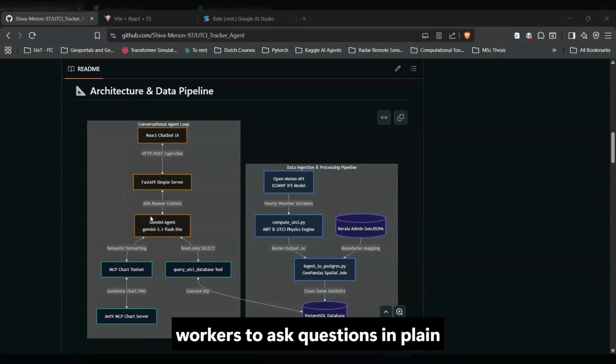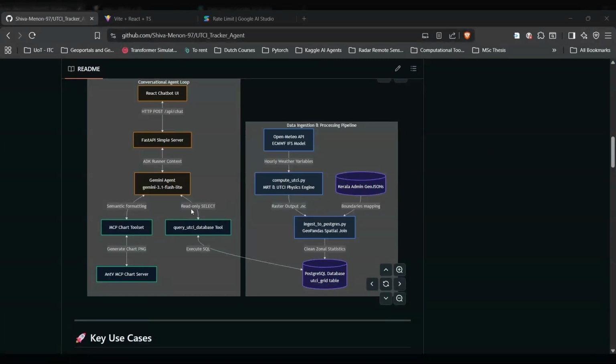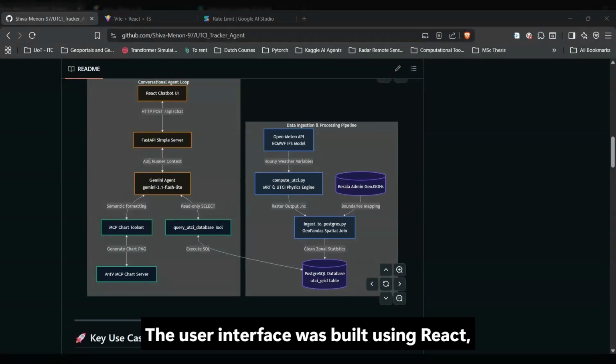It enables healthcare workers to ask questions in plain English, like which taluks in Palakkad had a UTCI above 38 degrees for the past 3 days. The agent automatically generates SQL queries to retrieve the data and it answers back in natural language. For visual analysis, it connects to a model context protocol chart server, MCP chart server, to render graphs directly into the chat window. The user interface was built using React, TypeScript, and Vite.